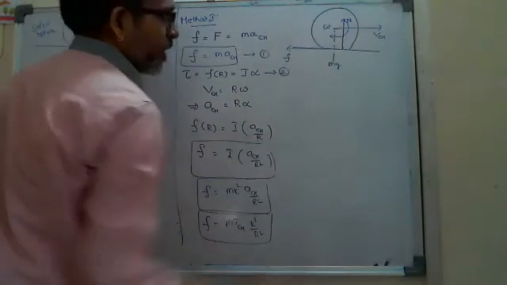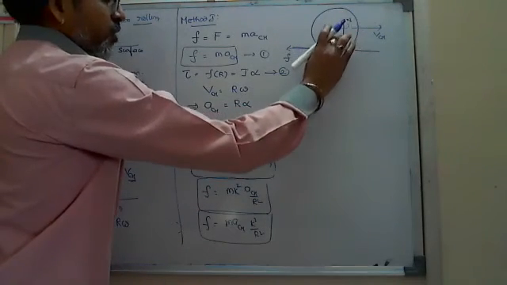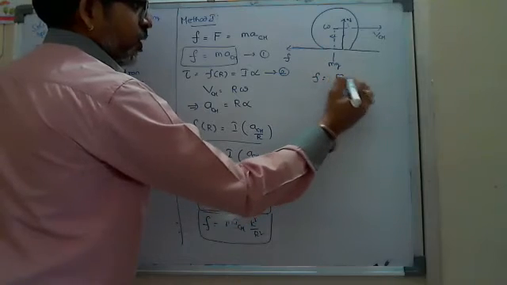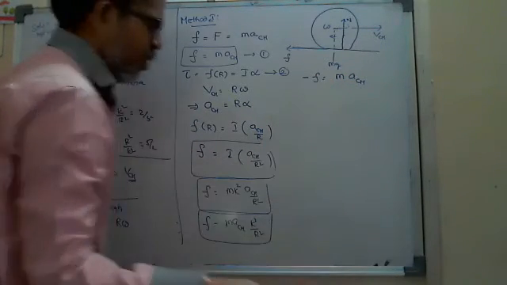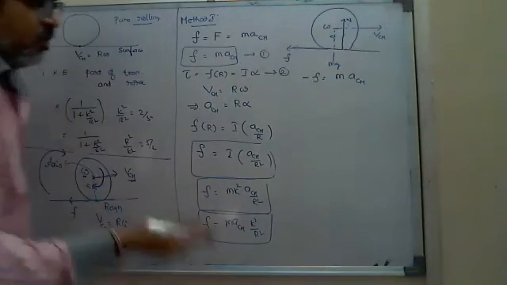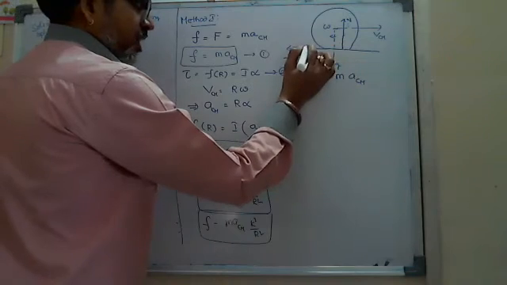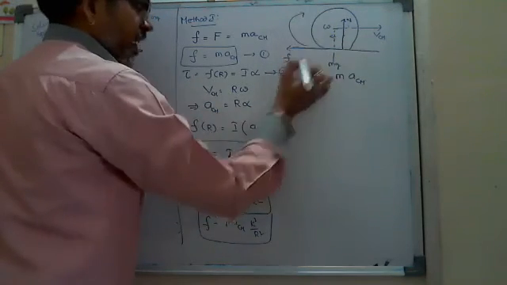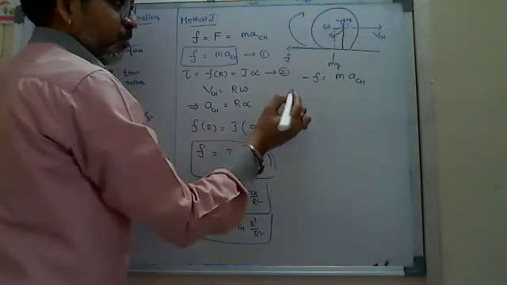By that, whatever you are writing, F equals M into ACM, is a retarding force. Of course, it is negative if you want to write, because the force is acting in the opposite direction to the motion. You can apply that, no problem. And here, look, friction is giving a clockwise torque, and the body is also moving in the clockwise direction.